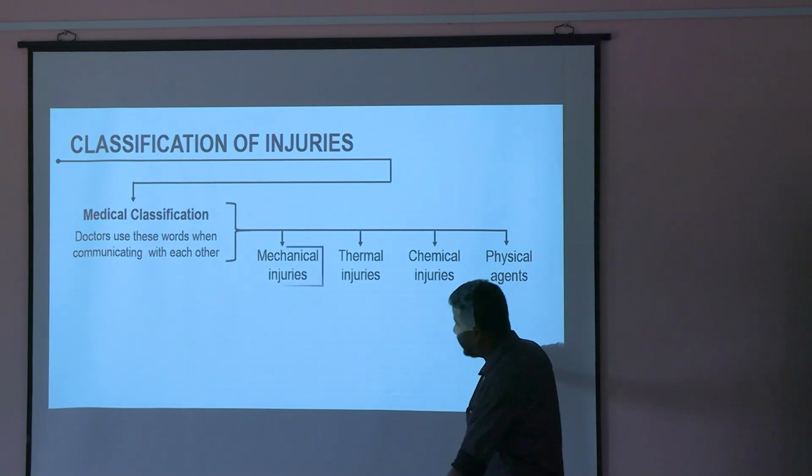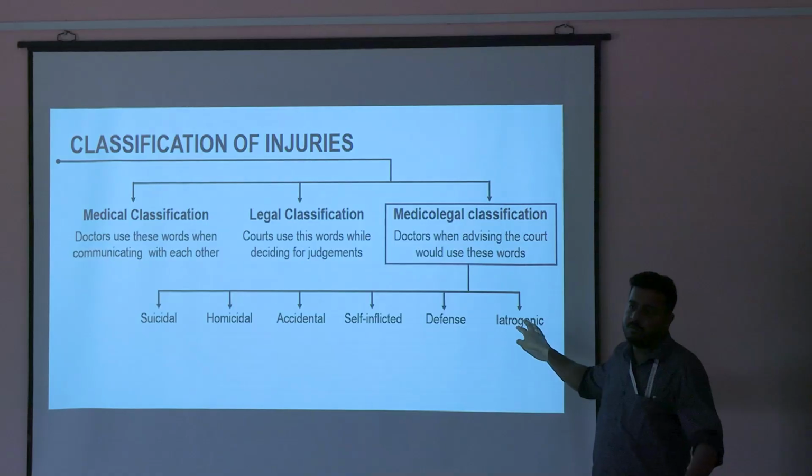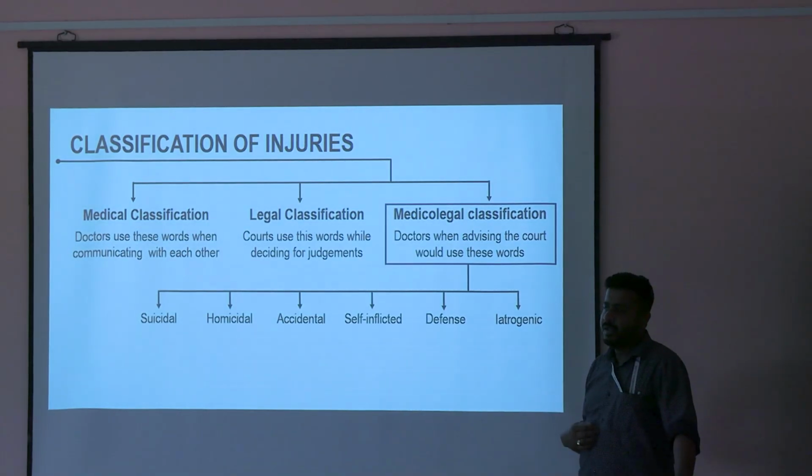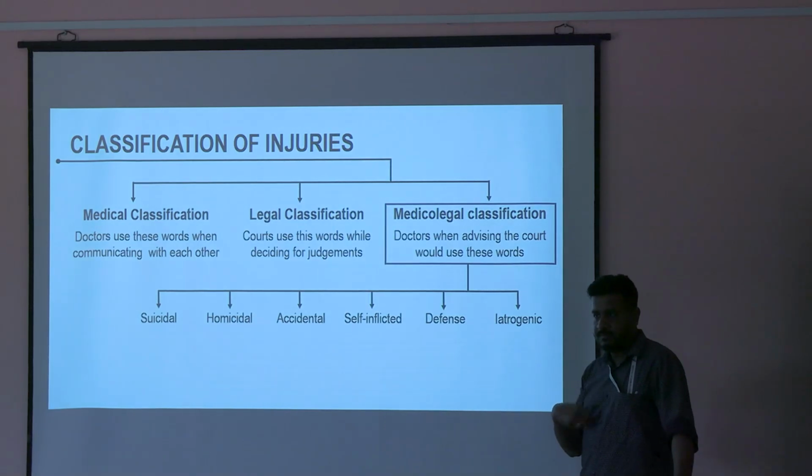Iatrogenic means that any injury which is caused due to medical intervention. Sometimes we may have to explore. I have many autopsy cases where person died after surgery. Say he was stabbed, this is the stab wound here. Now he was taken to hospital. They have done the suturing, and then they have seen that the heart is punctured, so they will do some intervention in the heart also. Now, if I don't have this history, now I have got this patient in autopsy.